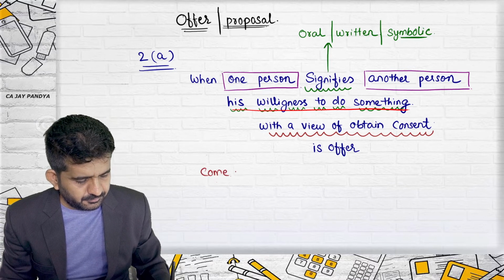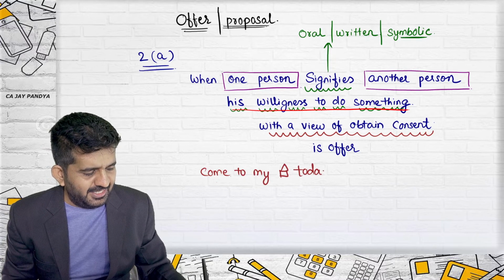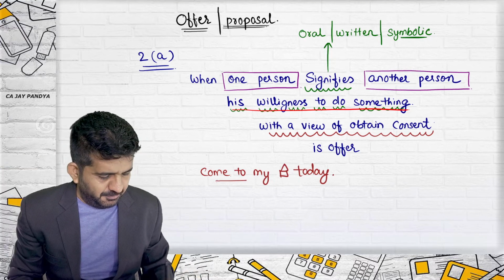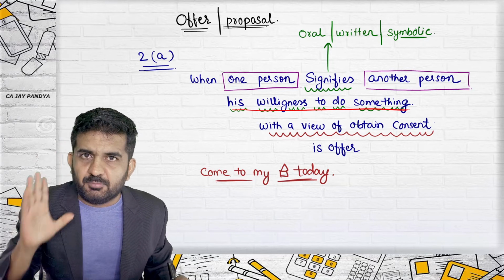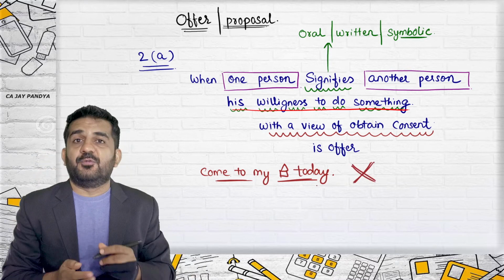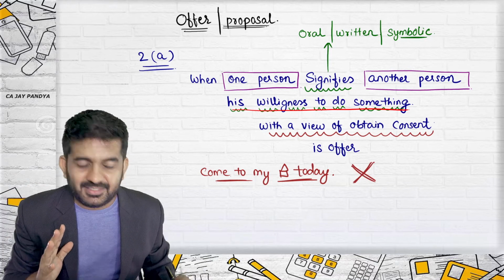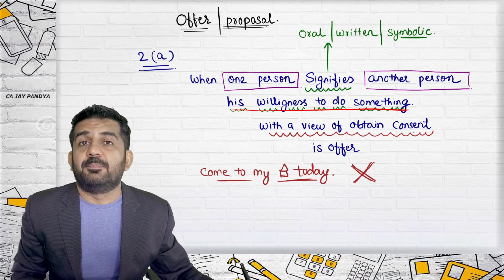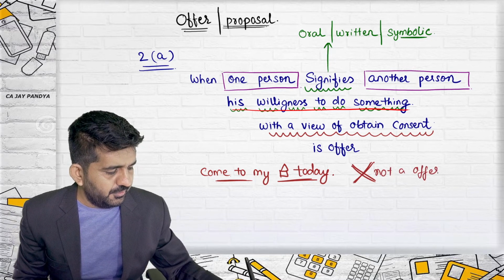Come to my house today. I am telling you, when one person signifies another person his willingness to do something. What is my willingness? You come to my house. But still, this is not an offer. Why? I am not asking for your consent. And the definition says it should be with a view of obtaining consent. This is not an offer.